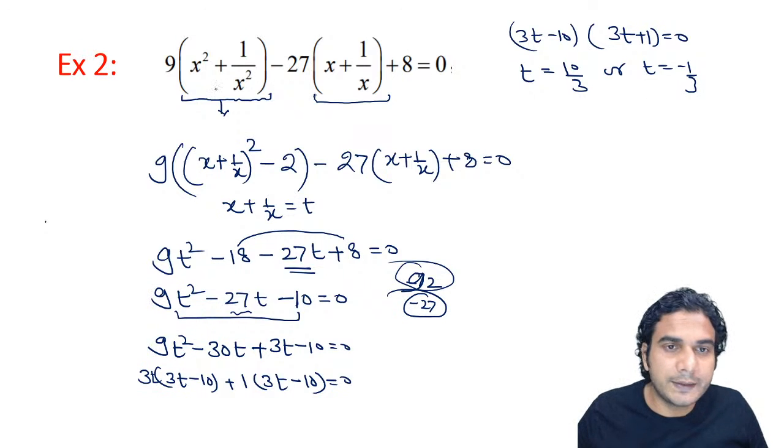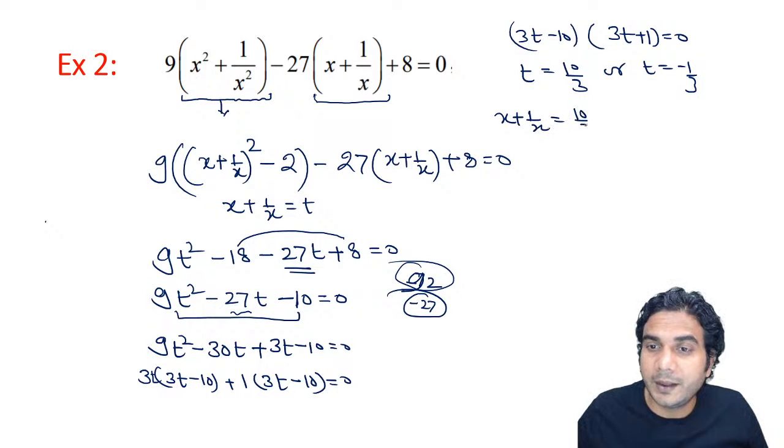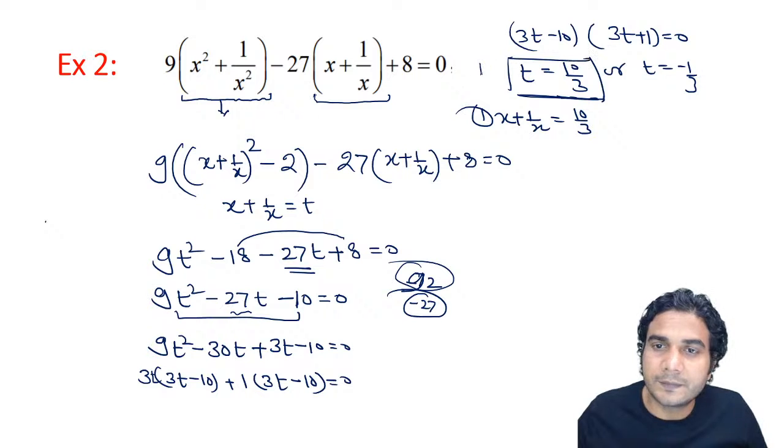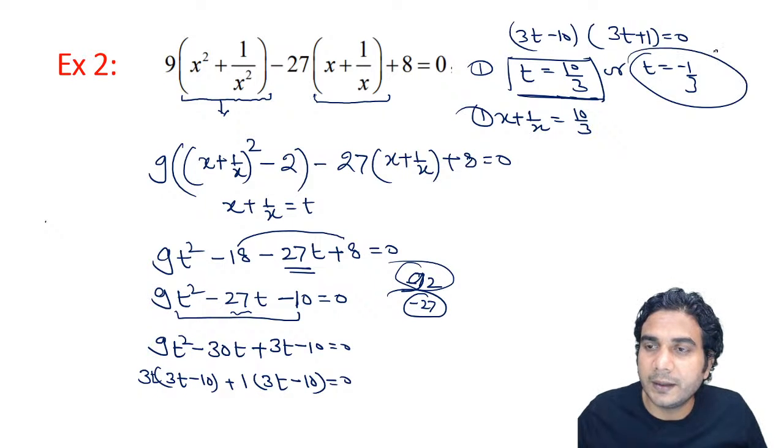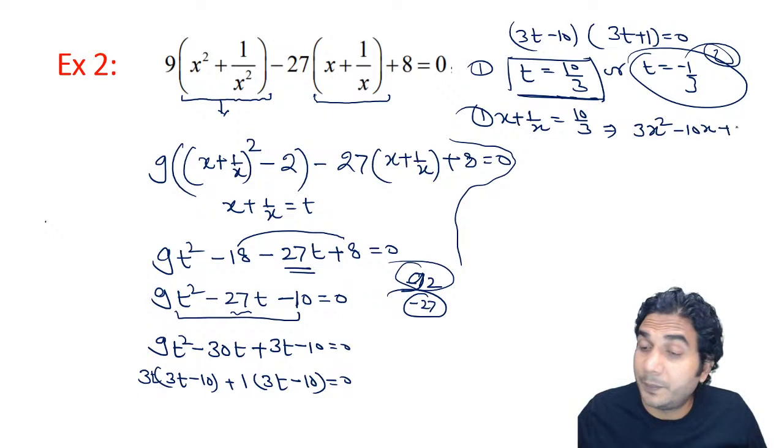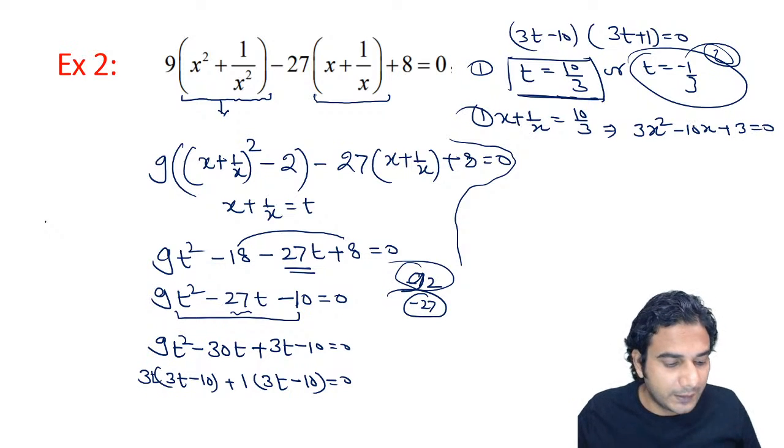So now further you can solve by putting the value of t. So t is x plus 1 upon x is equal to 10 by 3. Okay, so let's solve this first quadratic. Alright, we have put the value of t in this. So this we'll solve first, and this will be the second. Okay, so the second we'll solve later. Let's solve this first one. So multiplied by 3x, it will be 3x square minus 10x and plus 3 is equal to 0. Alright. So I hope it is clear.